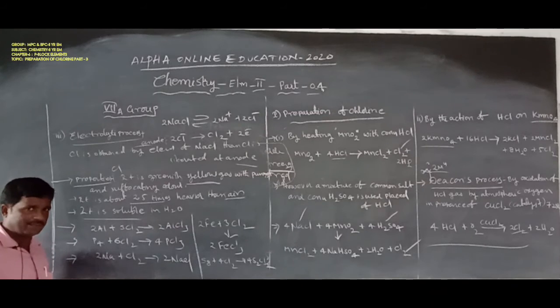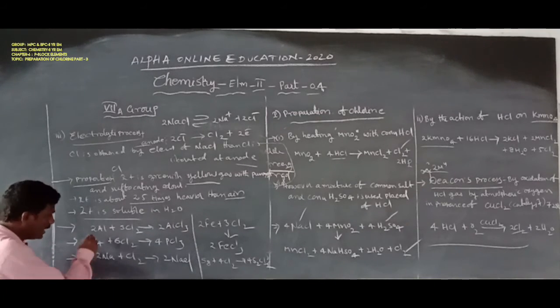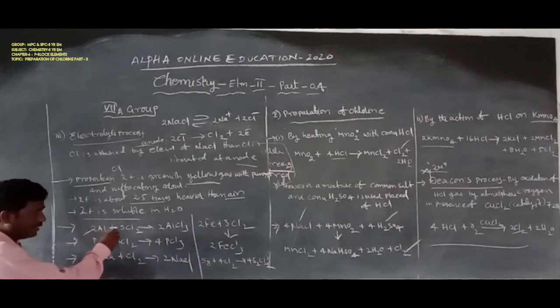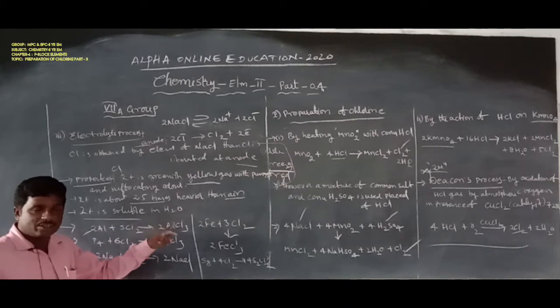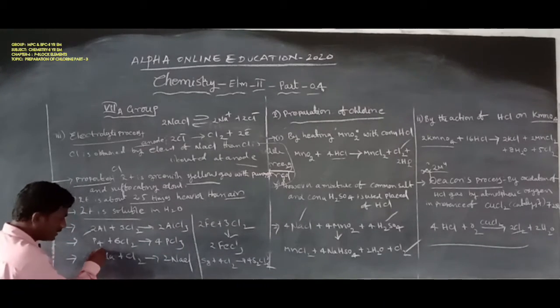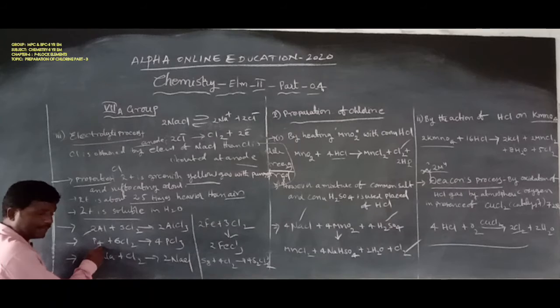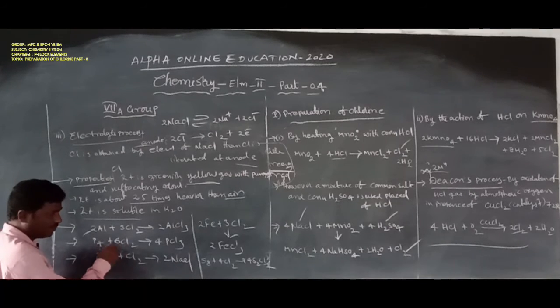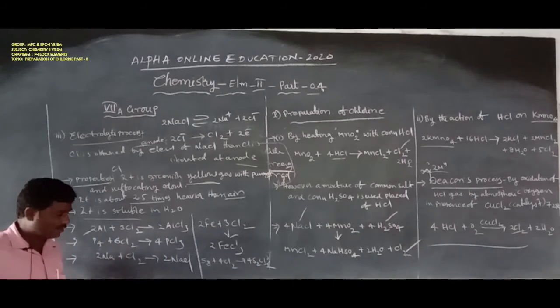Next, it combines or reacts with metals and non-metals. For example, aluminum combines with chlorine to form aluminum chloride, AlCl3. Phosphorus, a non-metal, reacts with chlorine to form PCl3, phosphorus trichloride.